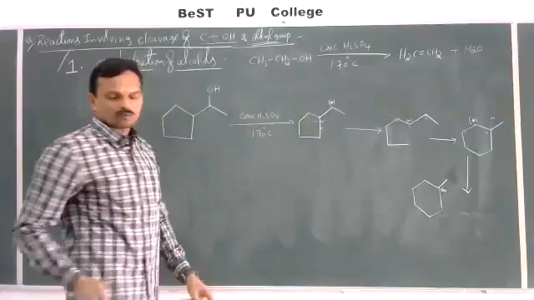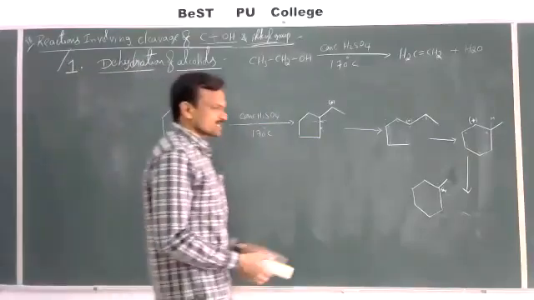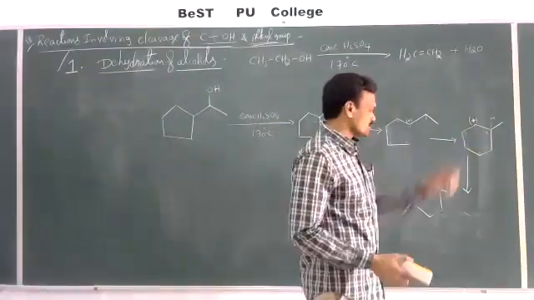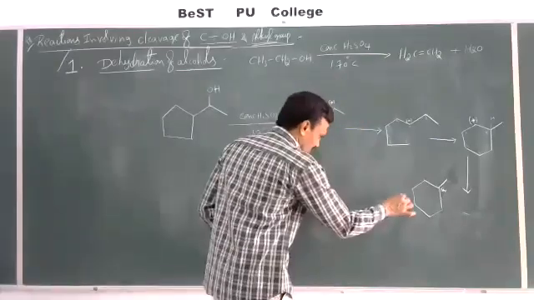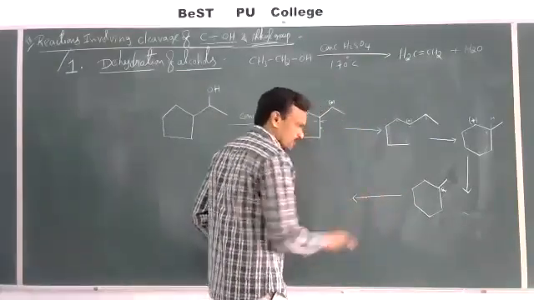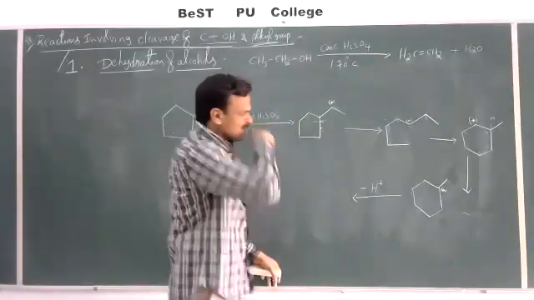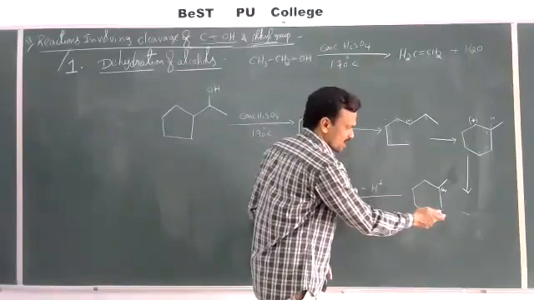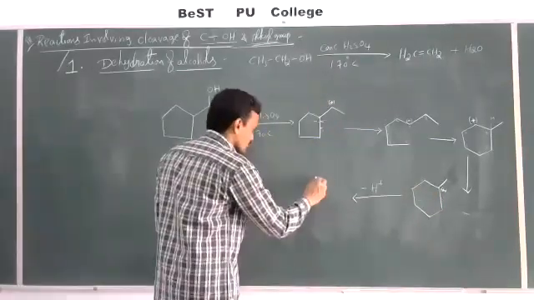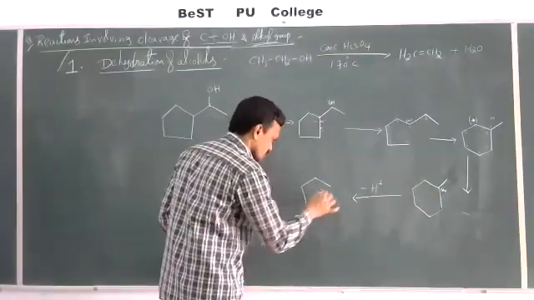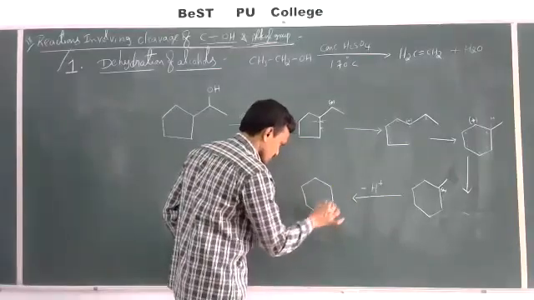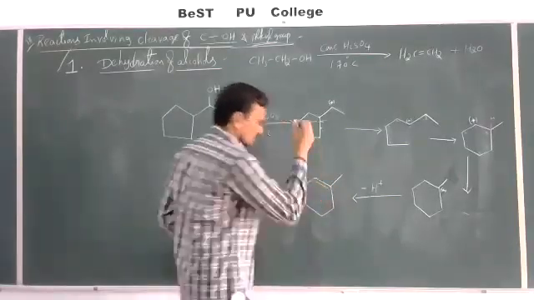Again rearrangement of carbocation takes place, meaning a secondary carbocation rearranges to a tertiary carbocation. Now this tertiary carbocation loses a proton, minus H plus, and that proton gets eliminated either from this carbon or from this carbon. Both are the same. Then the product will be like this. This is the product formed.